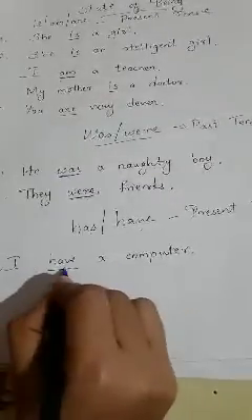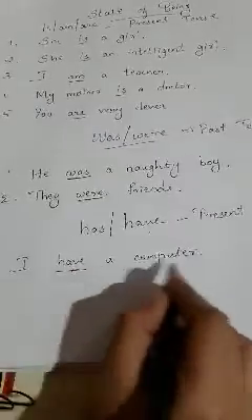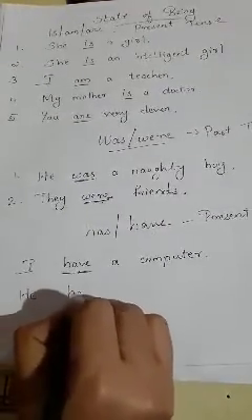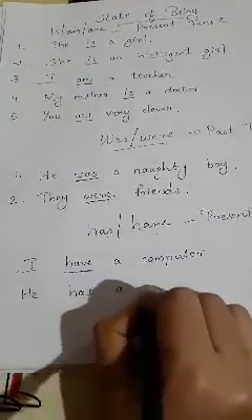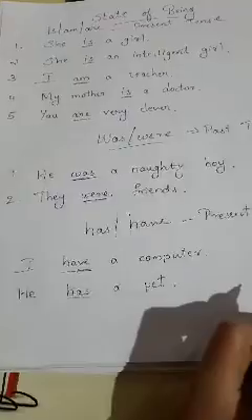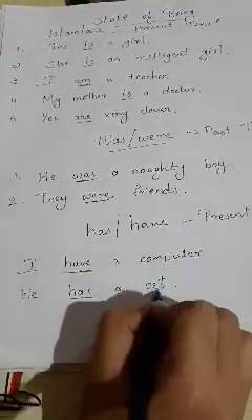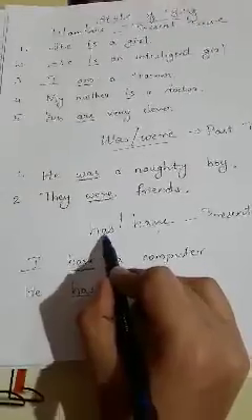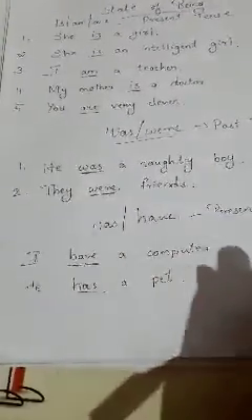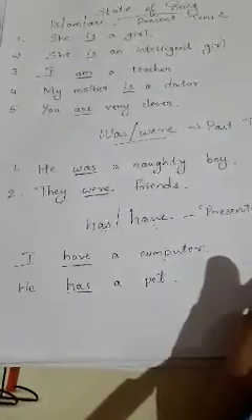Okay, the word have states what I have. He has a pet. Here the word has states what he has.